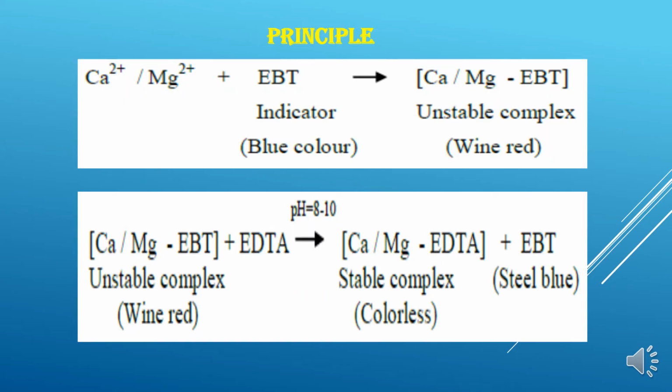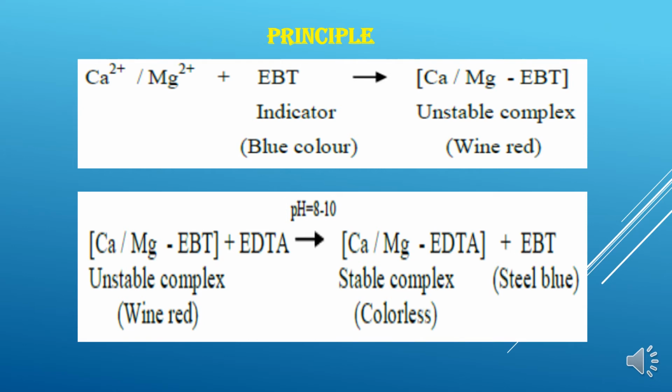Before that, let us look into the principle. As we all know, this water contains calcium and magnesium salts in the dissolved state. So we have to now estimate by a volumetric method. So first we have to convert this water into alkaline medium. For that we have to add an ammoniacal alkaline buffer, which raises the pH to 8 to 10.